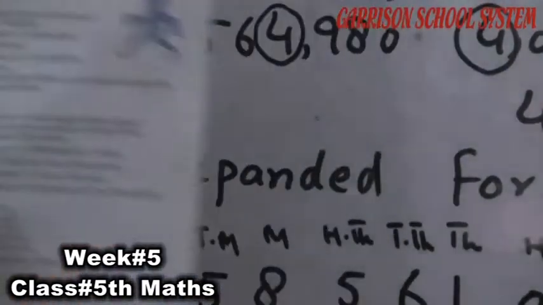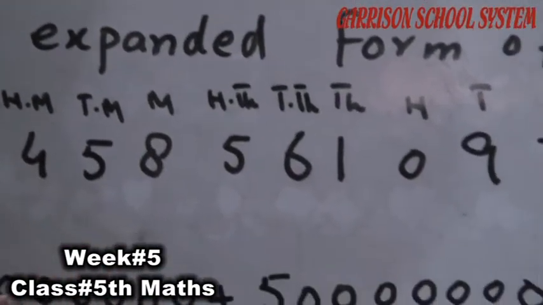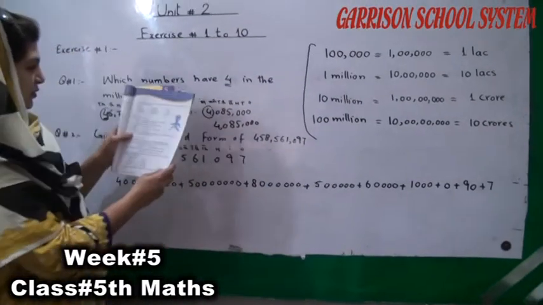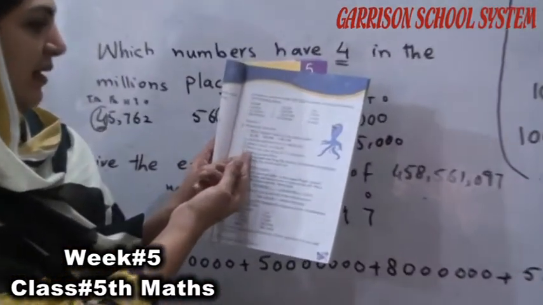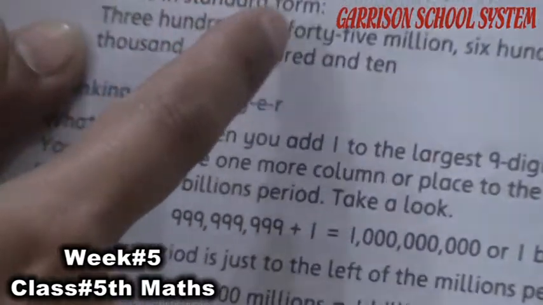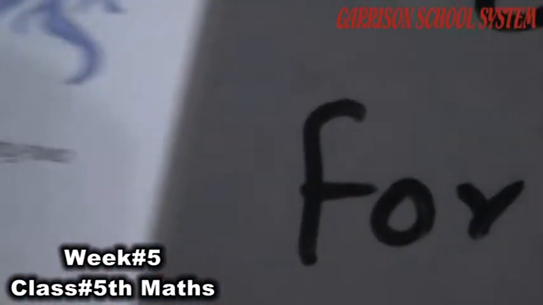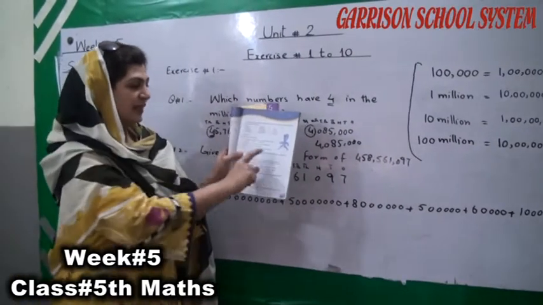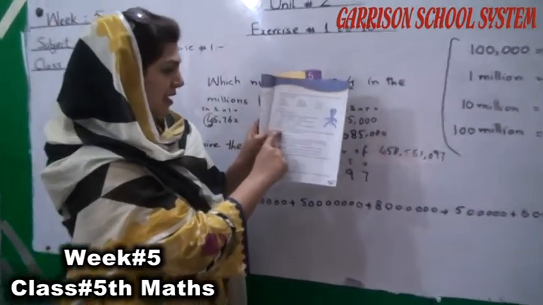Okay, students? In this method, as I have written, the place values are 4, 5, 6, 8, 4, 5, 8, 5. Fifth question is write in standard form. Students, 345 million is in words. You will write it in numerals first, and after that you will write the standard form.